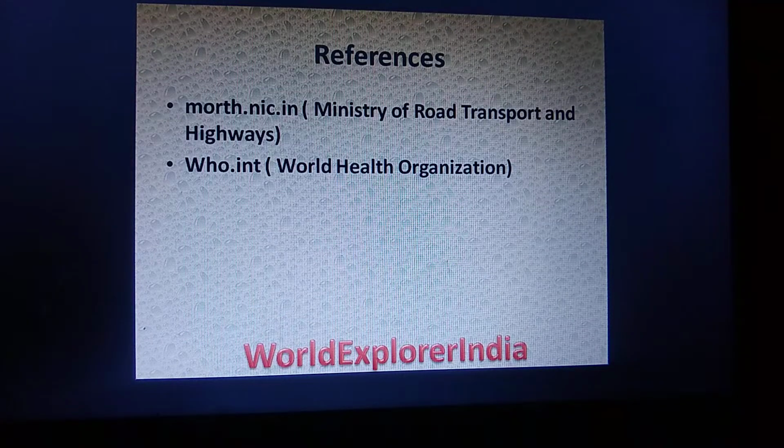Majority of the information is taken from the Ministry of Road Transport and Highways report of 2019 and also World Health Organization data.